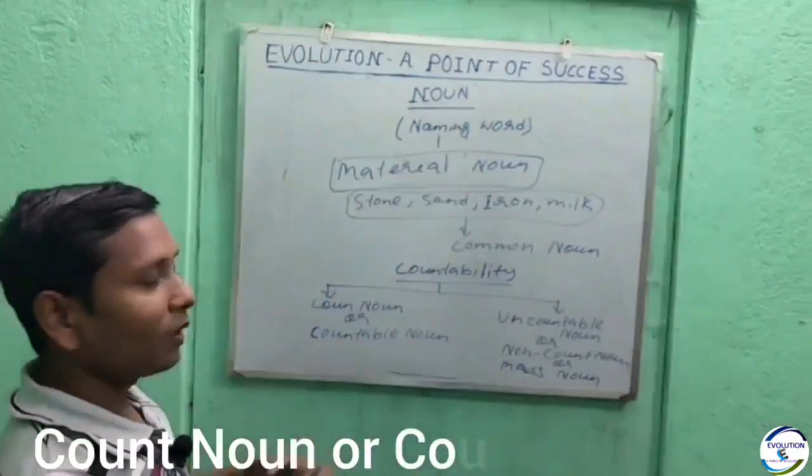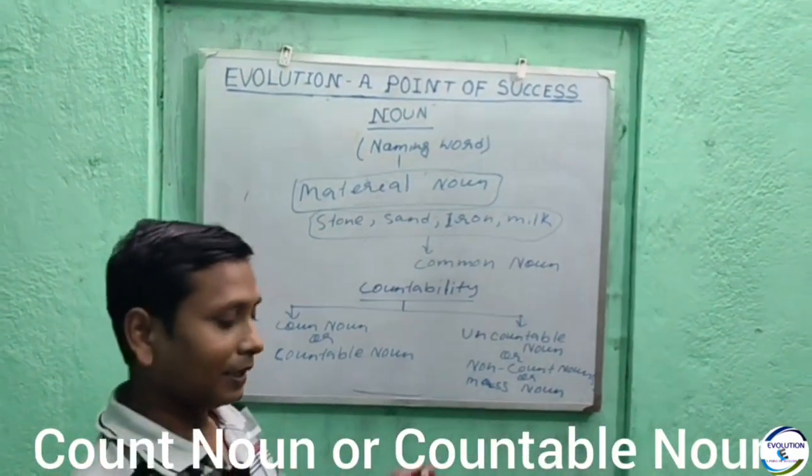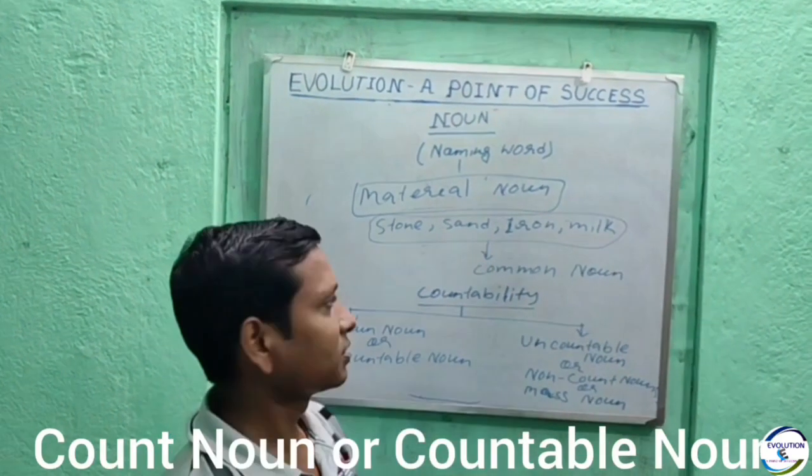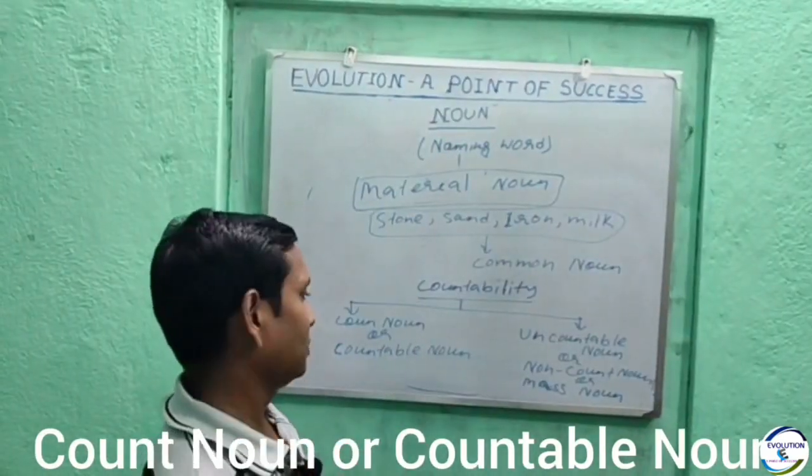So now whatever we can count, like pen, kite, pencil, balloons, these can be counted.